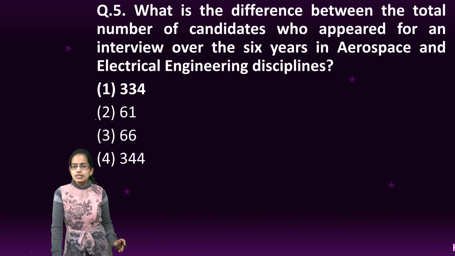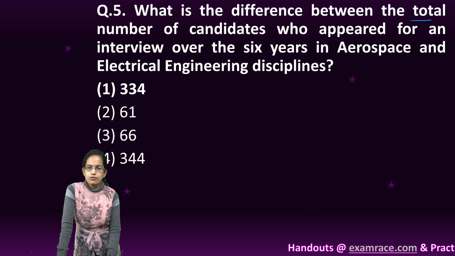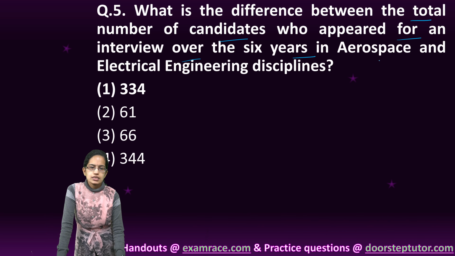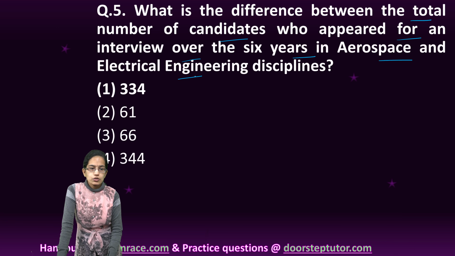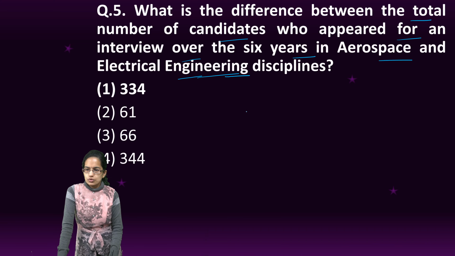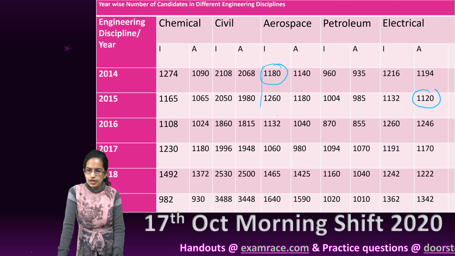The next question, again based on the same table: what is the difference between the total number of candidates who appeared for an interview over the 6 years in aerospace and electrical engineering? So who appeared for the interview? Aerospace across all the 6 years, these are the values.